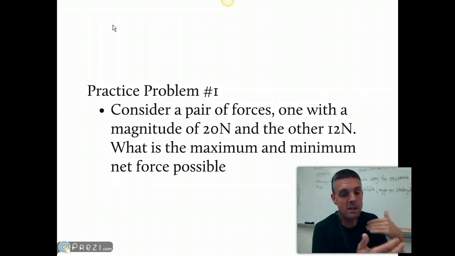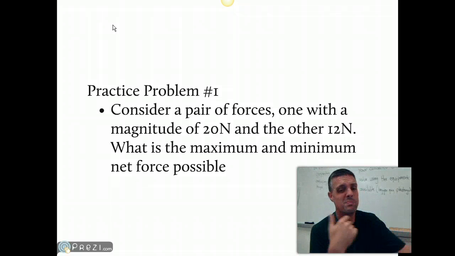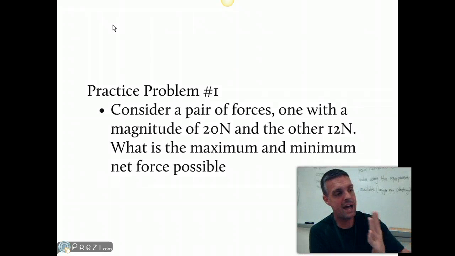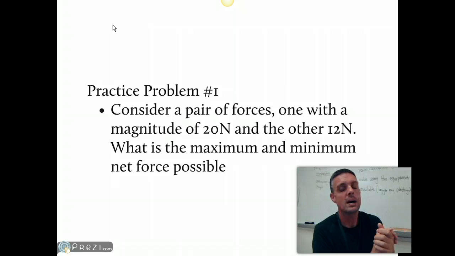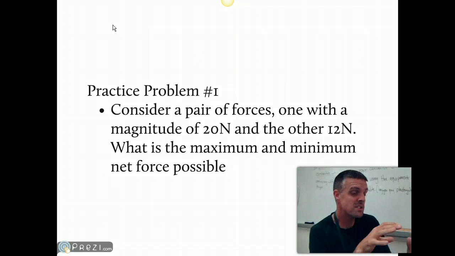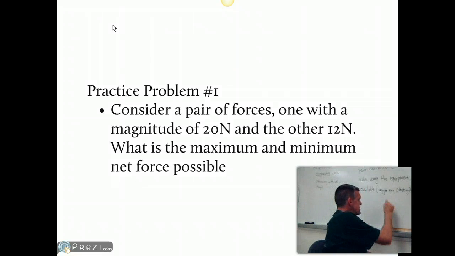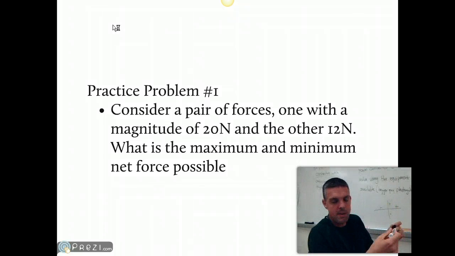The smallest amount of possible force using those two values would be in opposite directions. And so if I push with 20, someone pushes back at me with 12, we're going to use a positive on one of those and a negative on the other. Remember, plus, minus, direction matters.